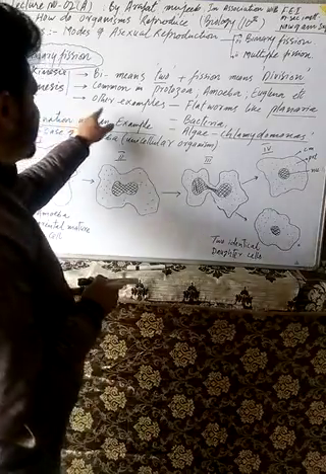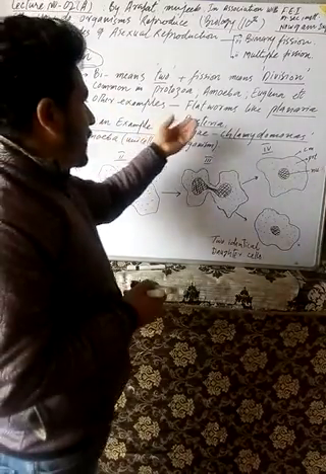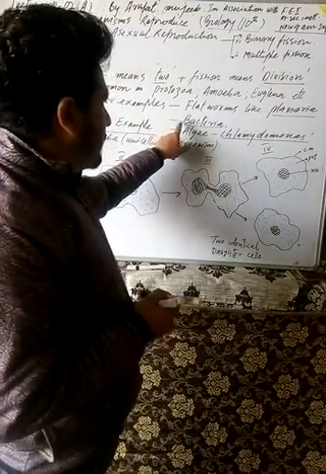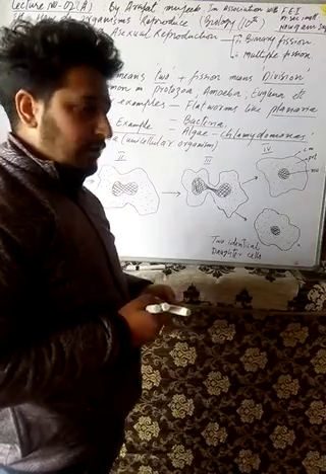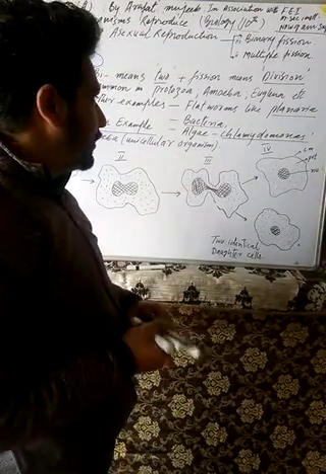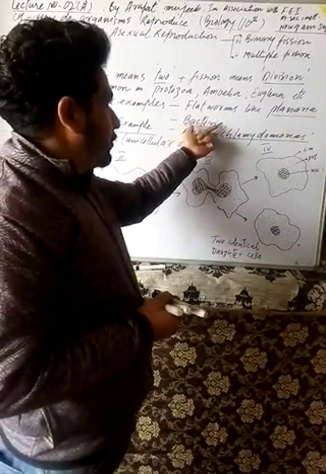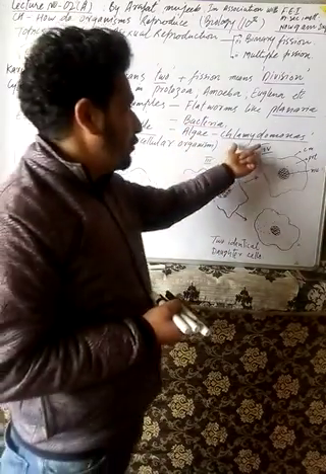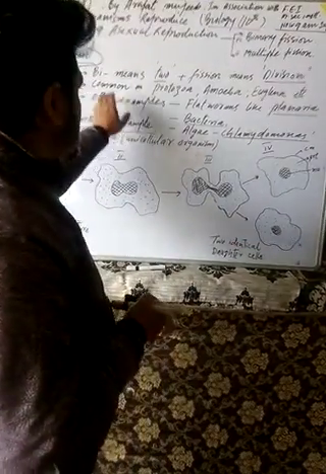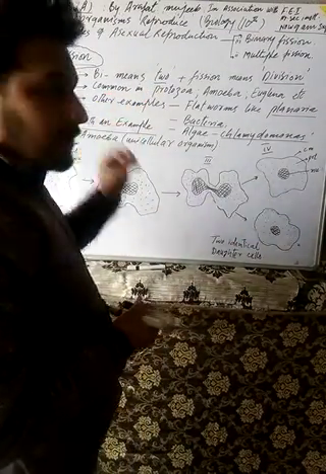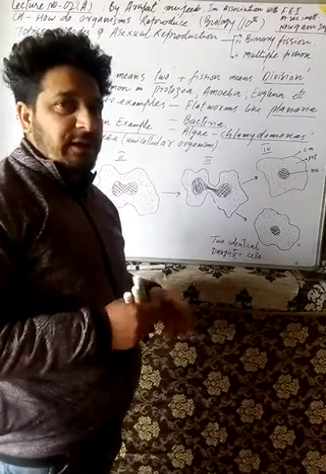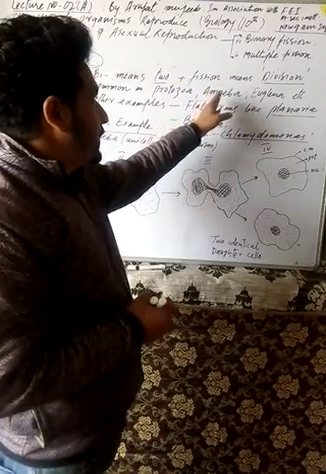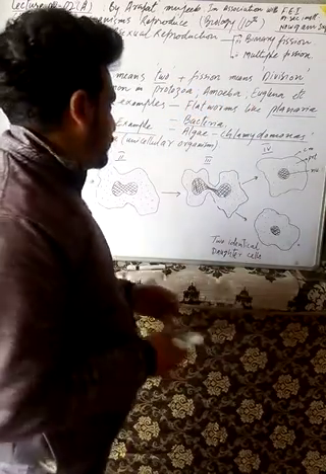The other examples including binary fission are flatworms like planaria, and second, bacteria, which belong to the kingdom Monera. And the algae, in case green algae, Chlamydomonas are other examples. This type of binary fission as an asexual mode of reproduction is commonly seen in protozoa like amoeba, euglena, paramecium, as I already told you.